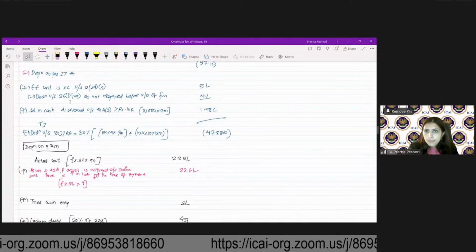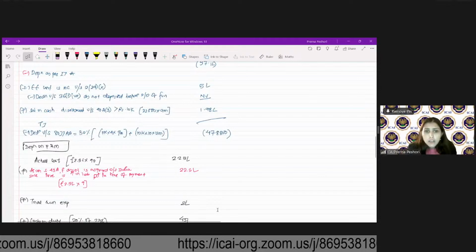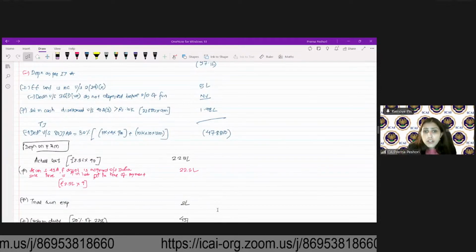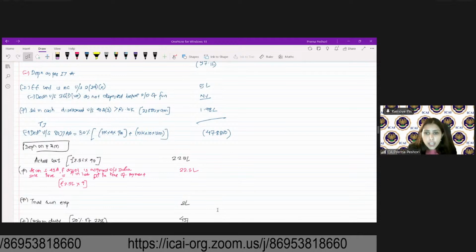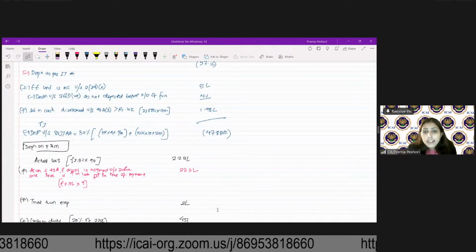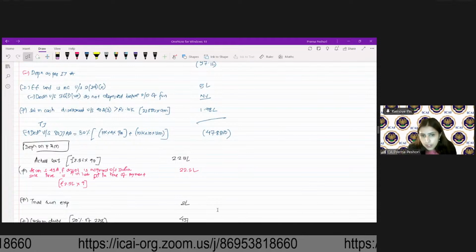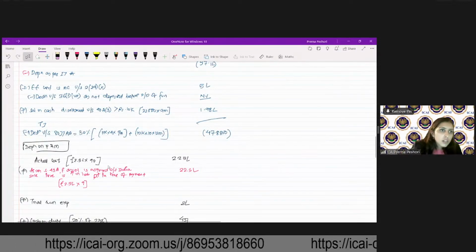Are we clear? There was one more adjustment, which was advertisement charges of rupees 1.5 lakh paid by cheque for advertisement in the souvenir of a political party registered with Election Commission of India. So that will be disallowed, right?